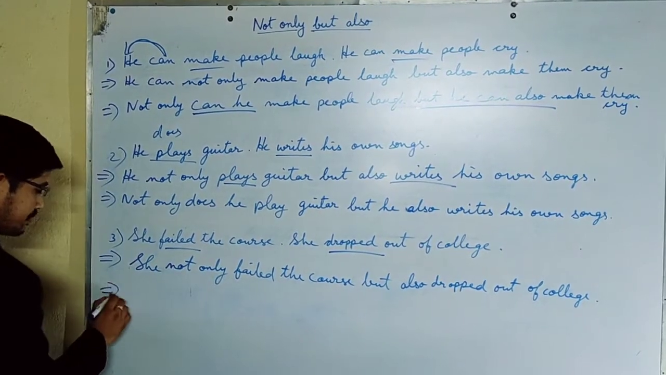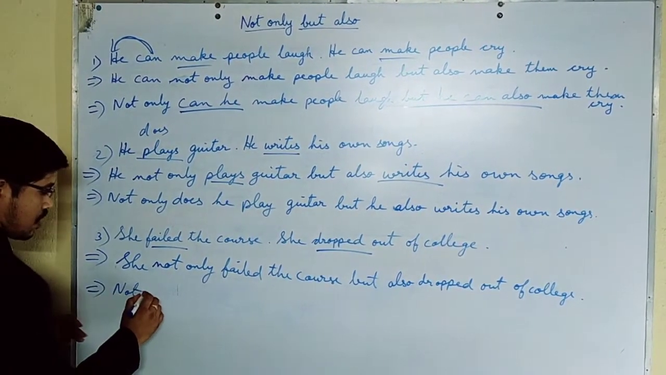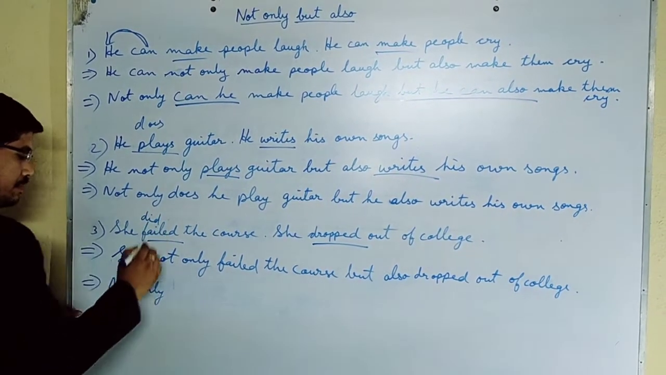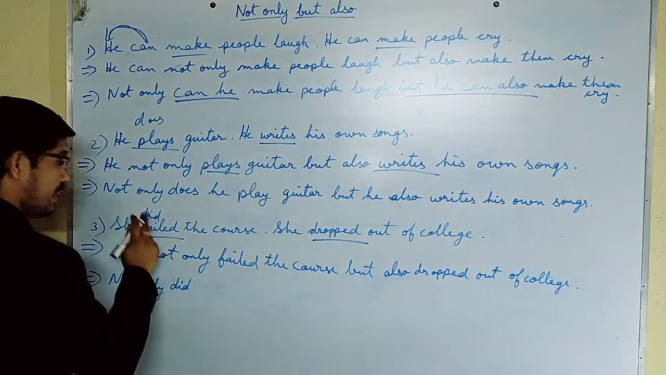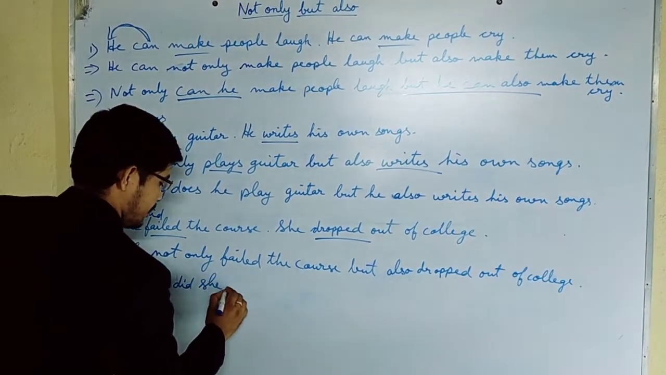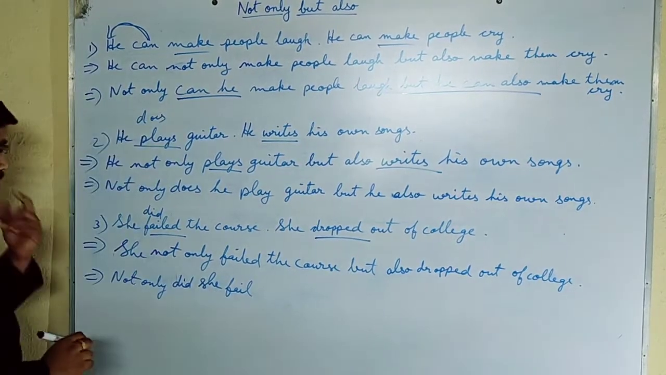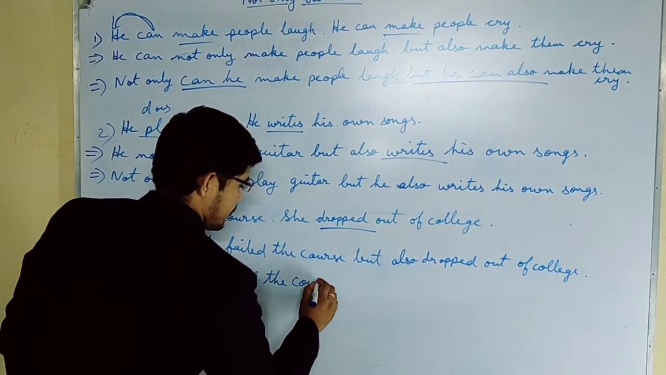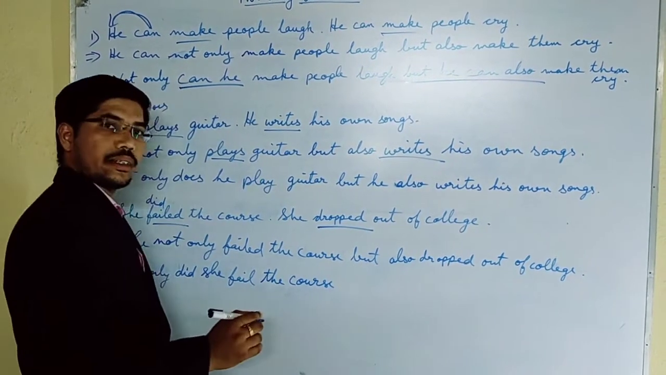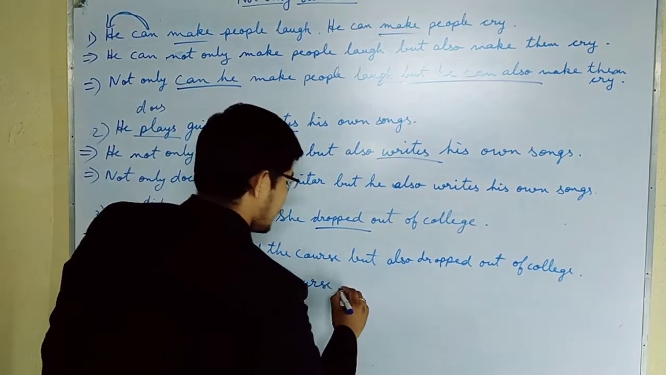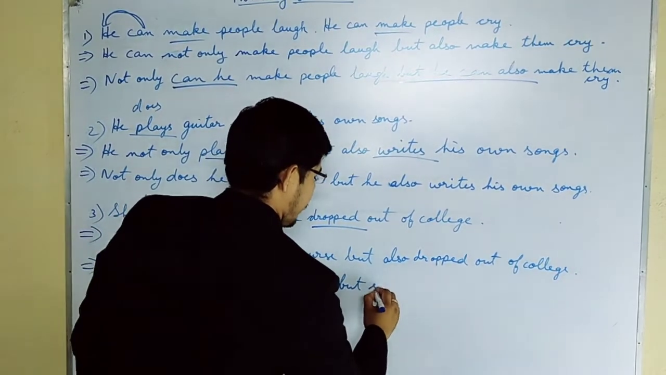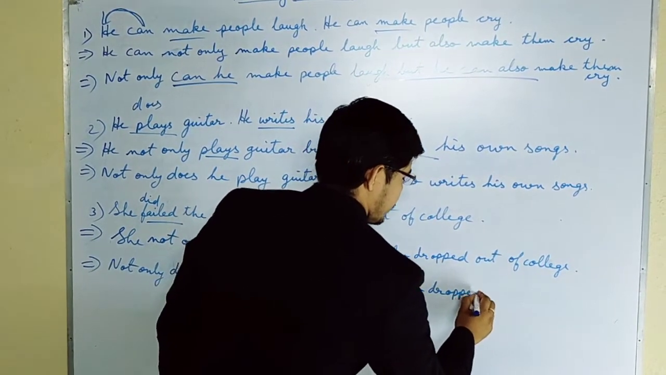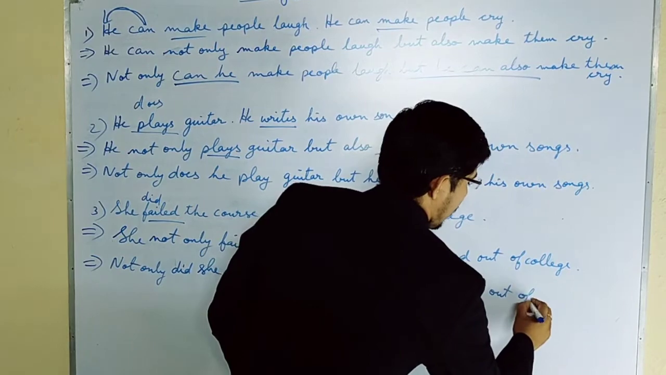And the second way, not only, now this is V2 means simple past tense, so it will be did. Not only did she fail the course. Is it clear? Not only did she fail the course, but she also dropped out of college.